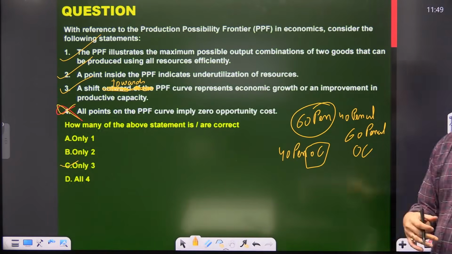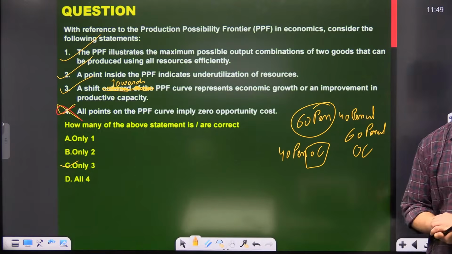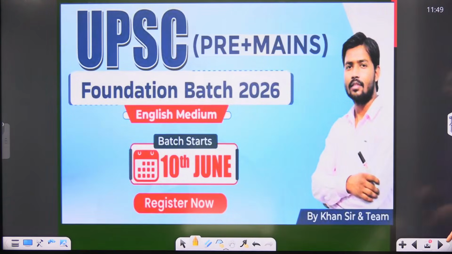So how is it zero opportunity cost? Is it clear to all? Friends, is it now clear to all of you? What is production possibility frontier?